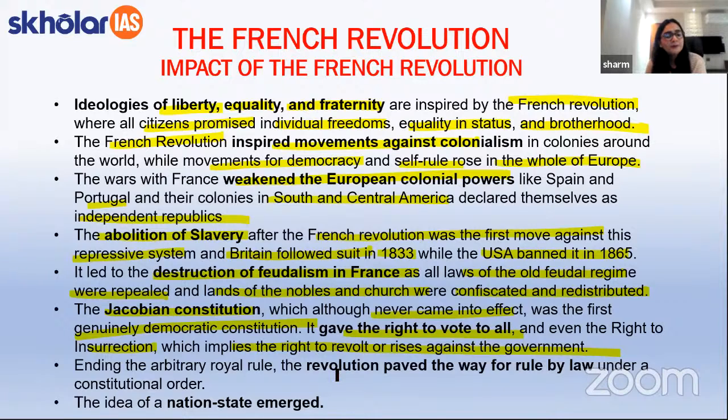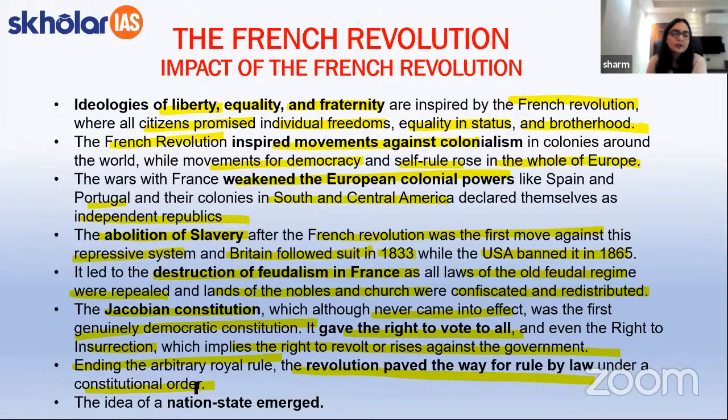Ok. Apart from the students, ending the arbitrary royal rule, the revolution paved the way for rule by law under the constitutional order. That is, before the French Revolution, there was this particular idea that the entire power was concentrated in the hands of one single person. However, after the French Revolution, there was rule by law, that there were certain rules which will govern the entire population of the country. And this is something which again became a noble idea and was also a part of modern ideas imbibed by many other countries in their constitution.